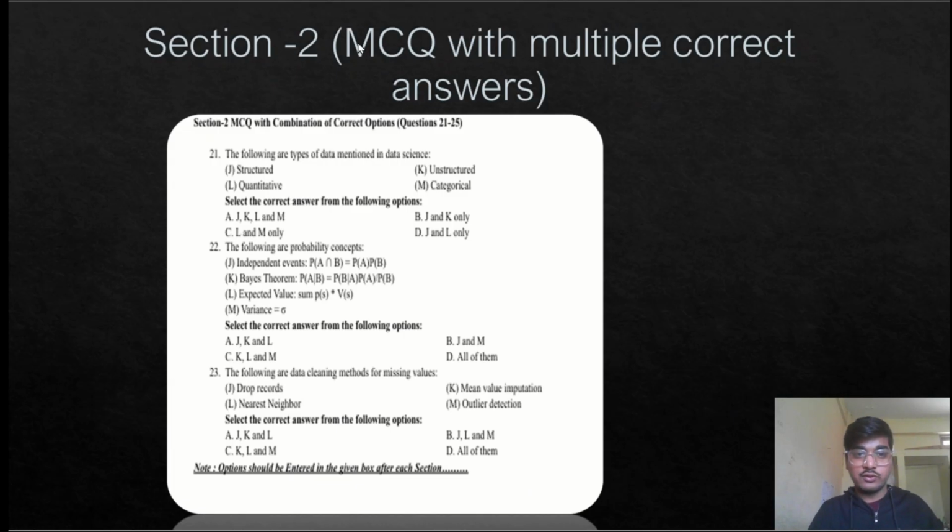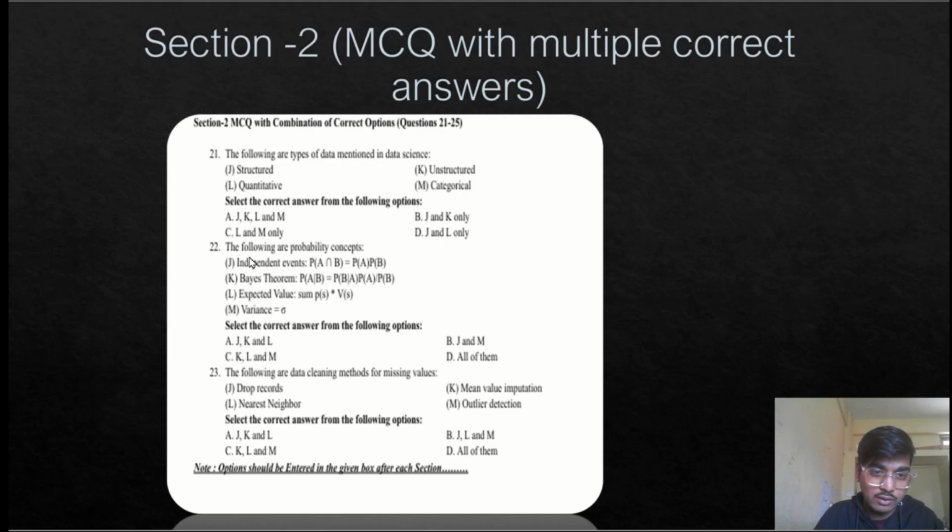We now come to section 2. In this section, we will deal with multiple correct answers for a particular question. Question 21 is asking which of the following are types of data mentioned in the dataset. Structured, yes. Unstructured, yes. Quantity and category, these are also types of data. So option A, J, K, L, N will be correct.